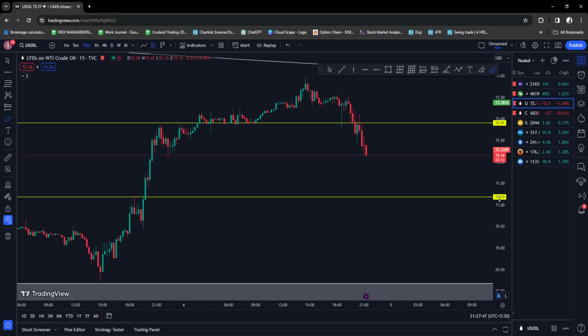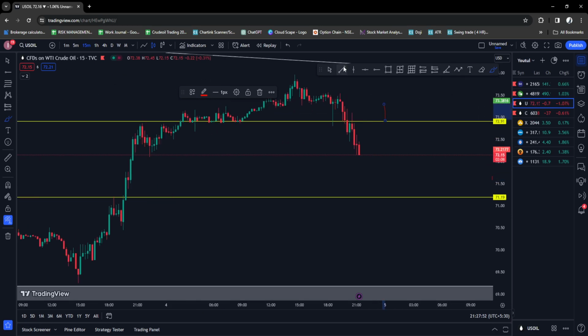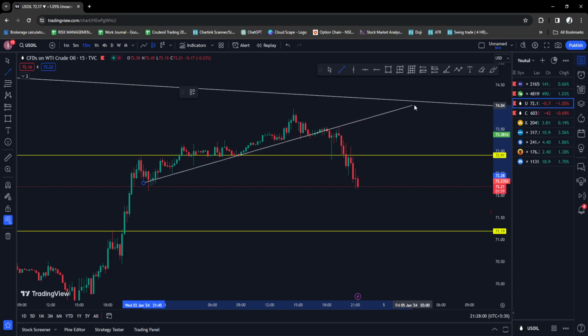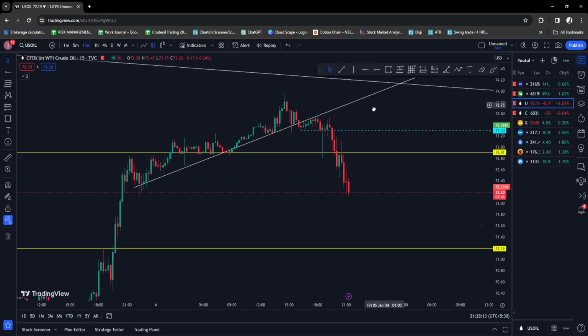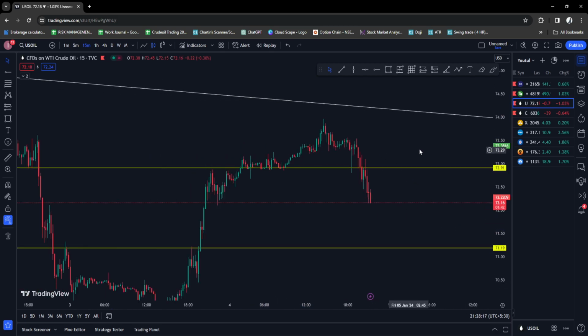If we go to the 15 minutes time frame, this is a good trend line which got broken. Here we did not trade, but we captured this 1:3. After that I saw a trend line which was forming, which got broken here. Anybody who would have entered here would have made very good money. For now I don't have any active trades in US oil.